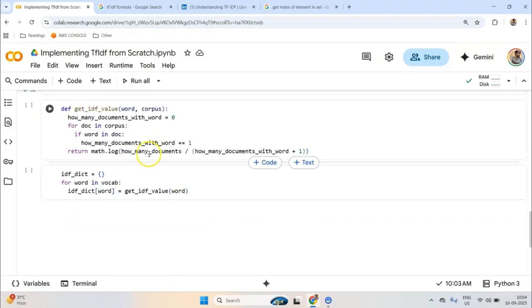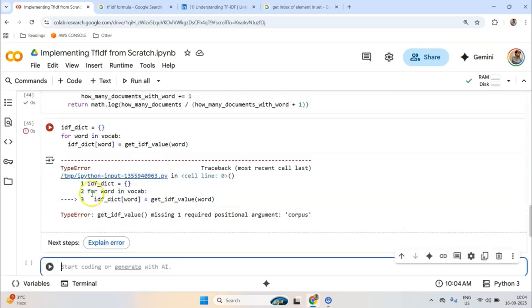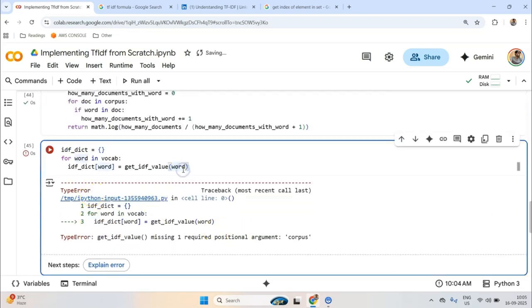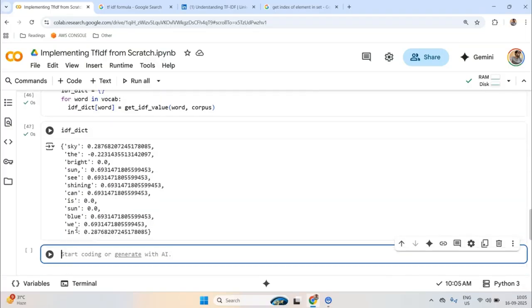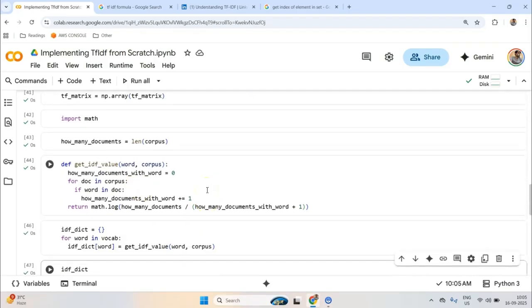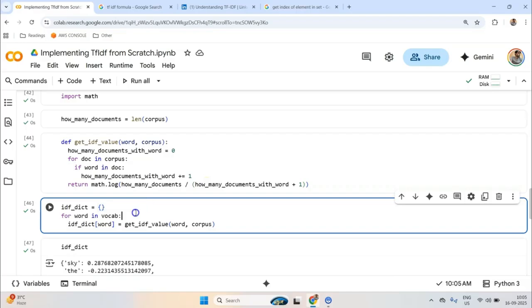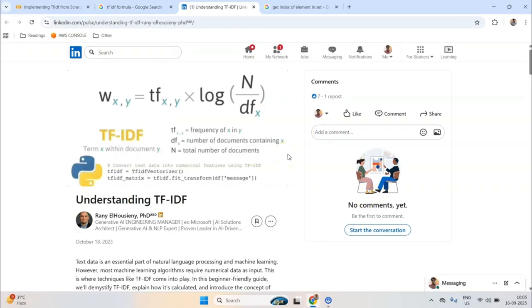Now if I run this, and let me pass corpus here. Finally, after this cell is run, we will have IDF values. Okay, notice some values are negative, and I wonder why it is, because what could be the reason? Because of log transformation. I wonder why it is happening like this. One second.